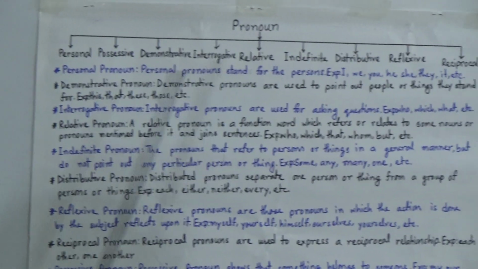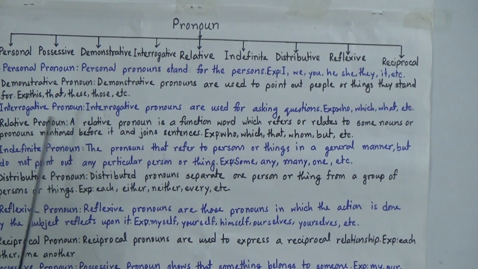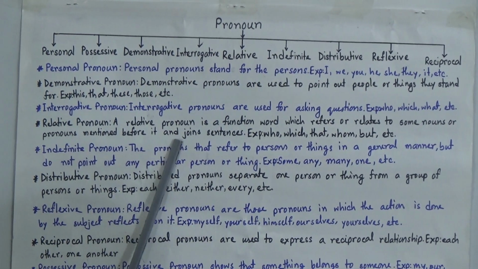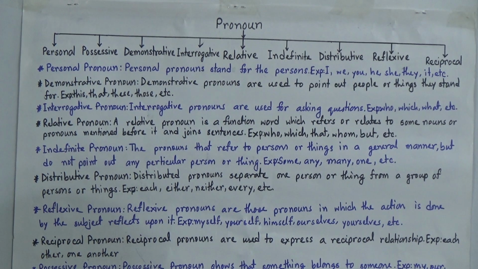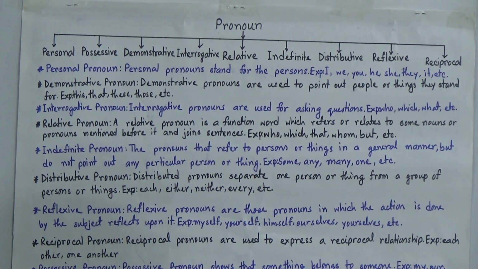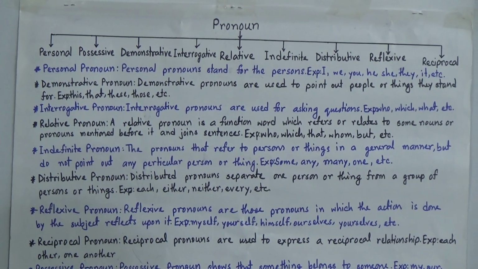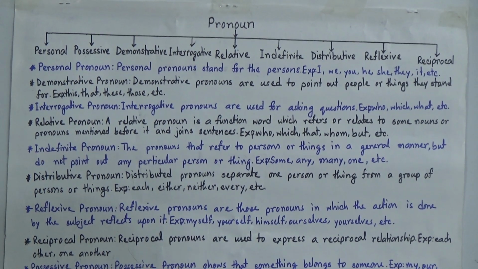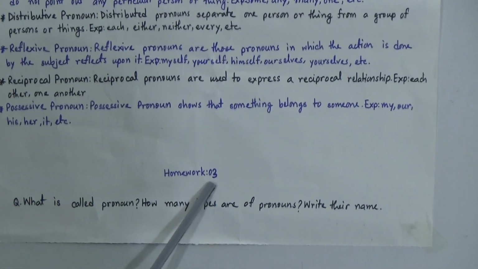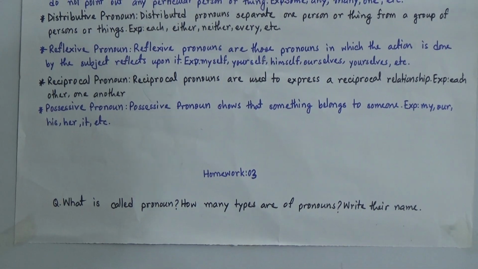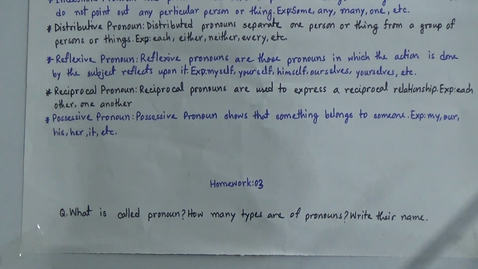All of you will go through these definitions and try to understand your text, and of course go through the examples also, and then do your homework. This is homework number 3, and all of you will do it in your HW copies. You will mention the homework number and the date also.